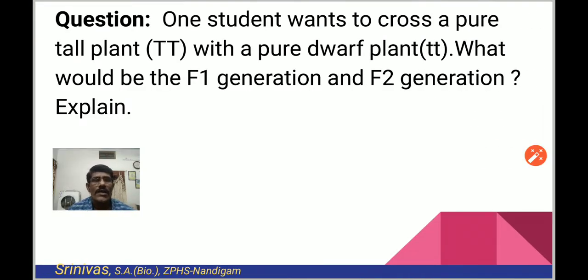The question what I saw in the question paper is, one student wants to cross a pure tall plant with a pure dwarf plant. What would be the F1 generation and F2 generation? Explain. I again repeat the question. One student wants to cross a pure tall plant with a pure dwarf plant. What would be the F1 generation and F2 generation? Explain. Here I think you have understood the question.